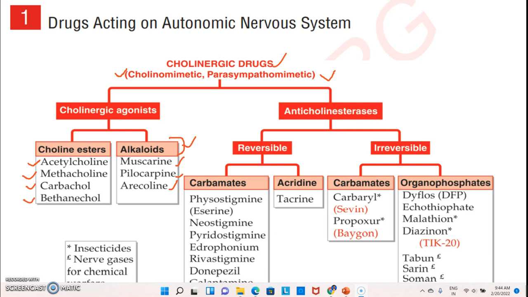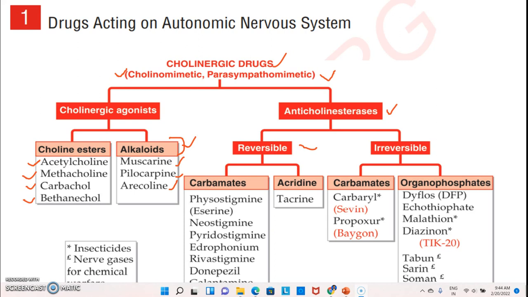Then the second class in cholinergic drugs is anticholinesterases. These drugs act on the cholinesterase enzymes. In this class they are classified in two types: first is reversible, second is irreversible. In reversible, first is carbamates.